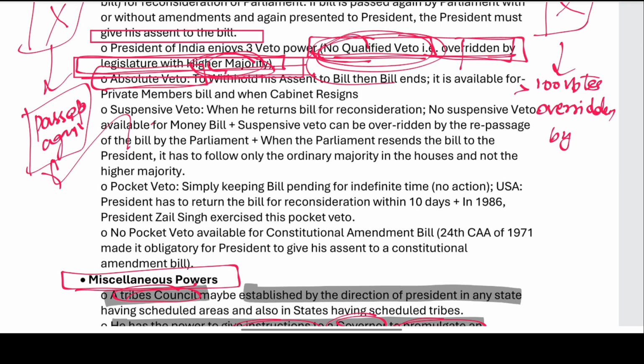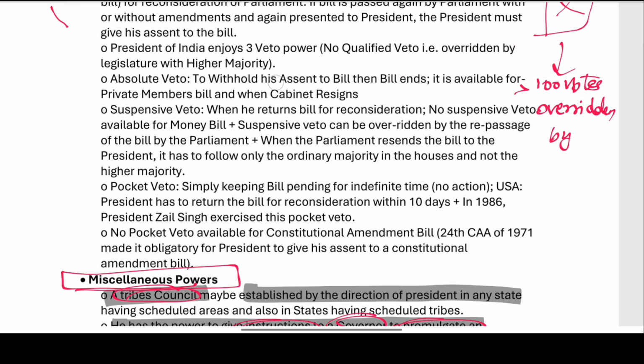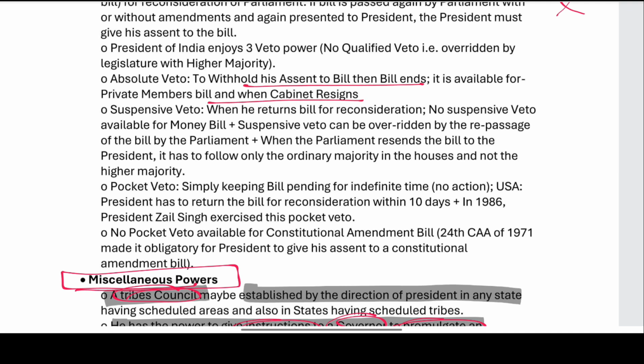Absolute veto is to withhold the assent, and then the bill is going to end. It is available for private members' bills, and when the cabinet resigns. The president can withhold the bill, and the bill is going to end. Again, it must be passed newly.